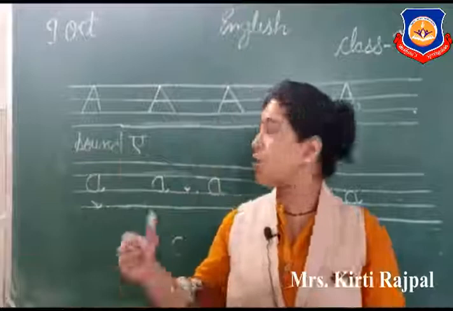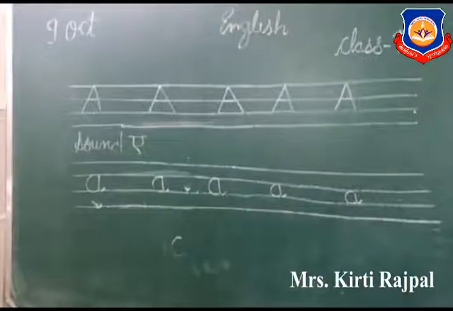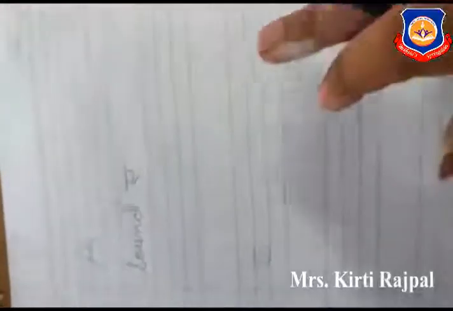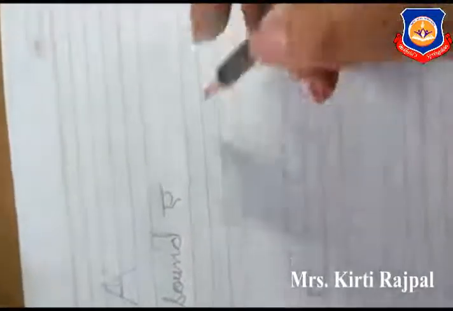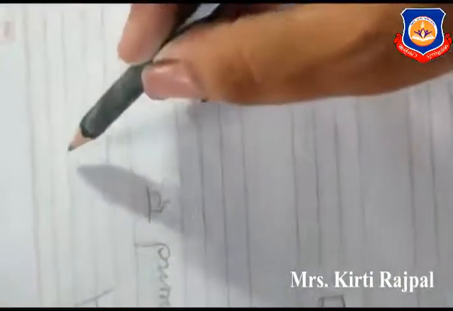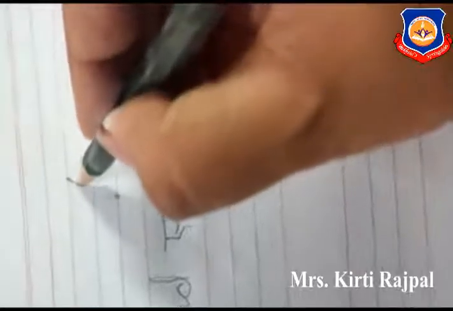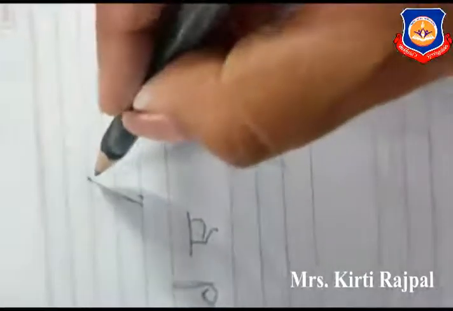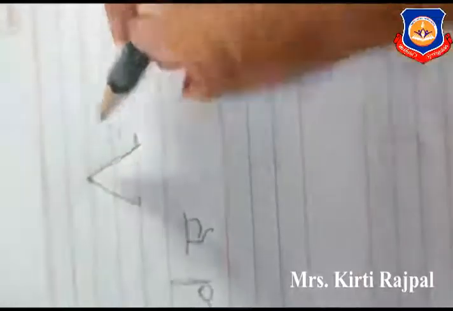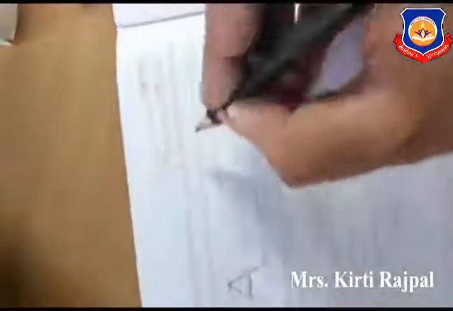Okay, now let's see how to write both letters in our copy. So see kids, this is our copy. Okay, and I already tell you in our copy we have 1, 2, 3 and 4 lines. So start from the top. Mothers, please you put dot like mine in your kids' copy. Okay, and start from the top, draw slanting line and go to the middle. Then again go back to the top, draw another slanting line and go to the middle, and then go to the middle and draw sleeping line. So this is our capital A.